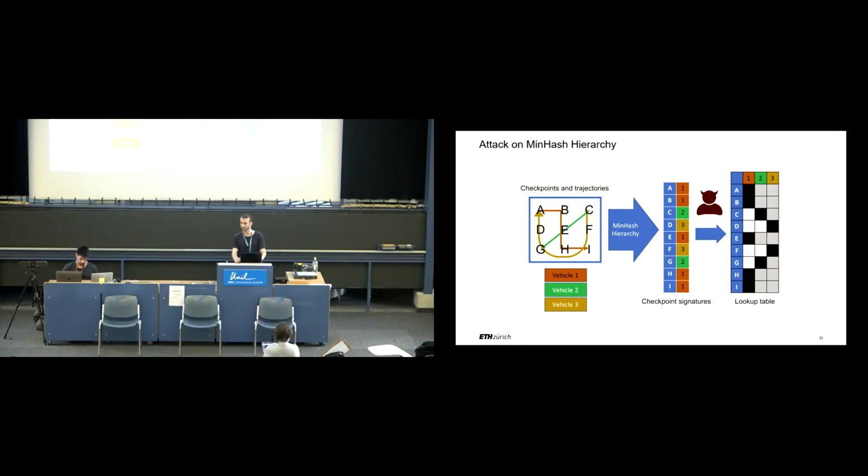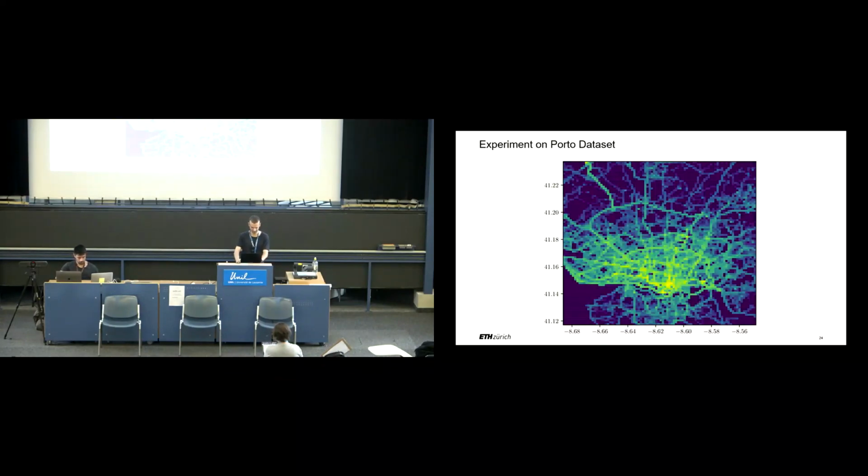A black cell means that with high probability the vehicle visited this checkpoint, since the hash of the vehicle equals the hash of the checkpoint. White means the vehicle did not pass that checkpoint, otherwise the checkpoint signature would have a lower MinHash value. And gray means that we cannot tell if the vehicle visited the checkpoint or not. From the lookup table, we see that we can recover the full trajectory of vehicle 1, just from the checkpoint signature, and recover part of the trajectory for vehicle 2 and 3, breaking the privacy claims of the system.